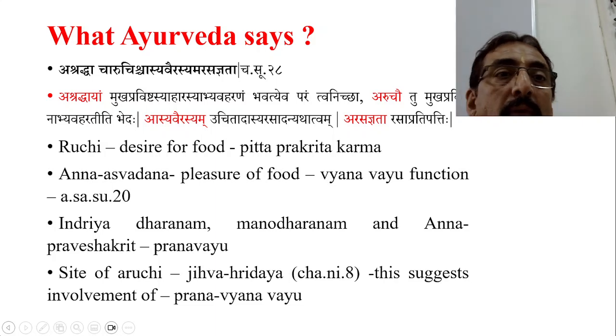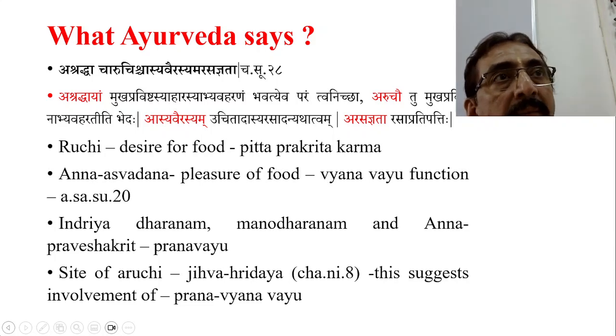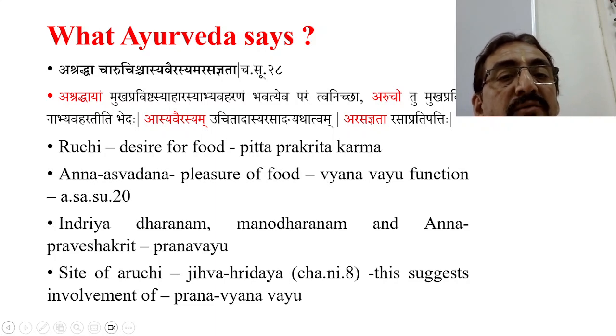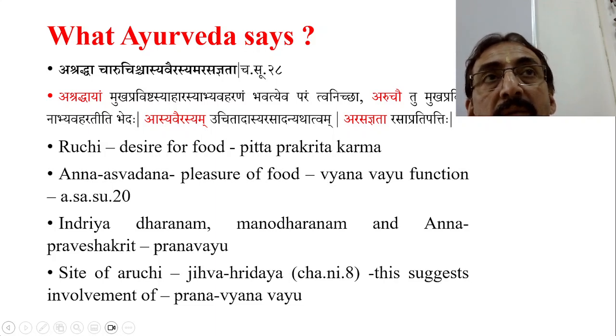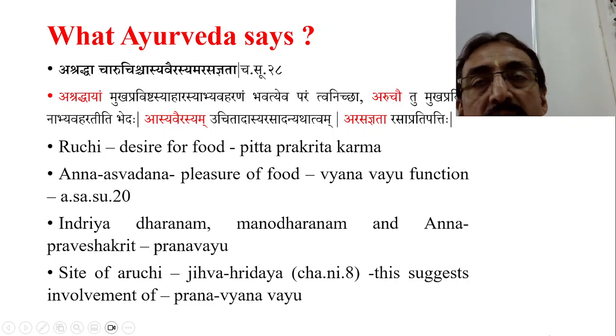So whenever we have this particular part of Aruchi, Asya Vairasya or Arochaka, or Ashraddha or Arasamnyata, two things are very important. Two doshas are mainly targeted. Number one is Prana, another one is Vyana. Vyanavayu is responsible for appreciating the pleasure of the food, Anna Aswadana, whereas Anna Praveshakrit is made possible only by Pranavayu. So these two vayus get affected, and we have to give the treatment appropriately to these two doshas.